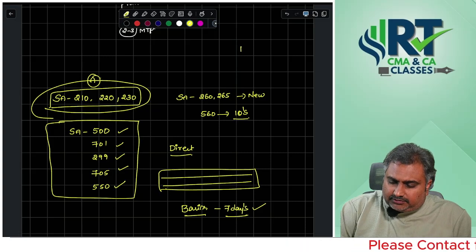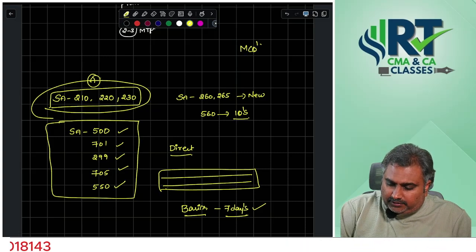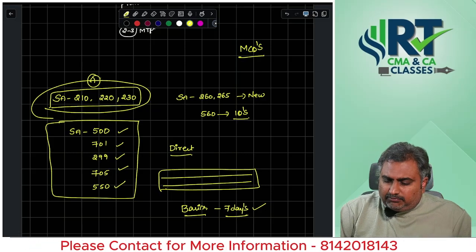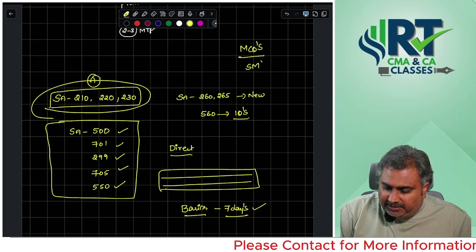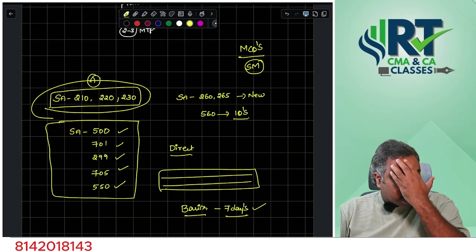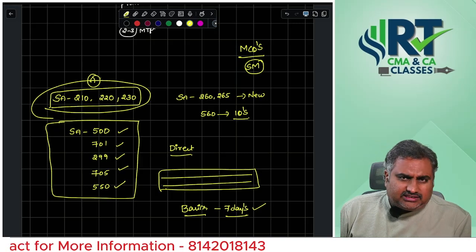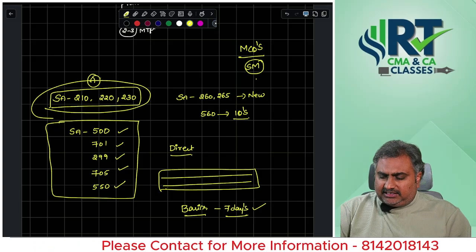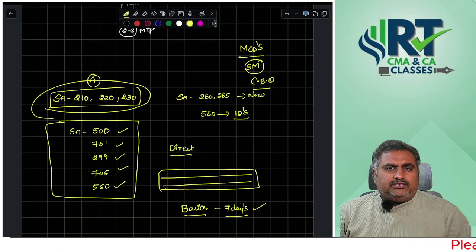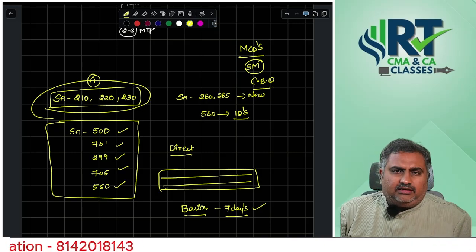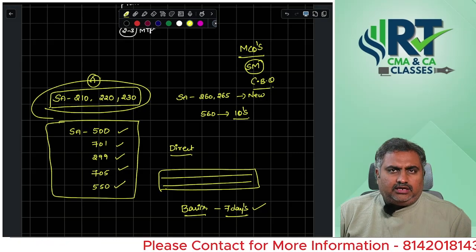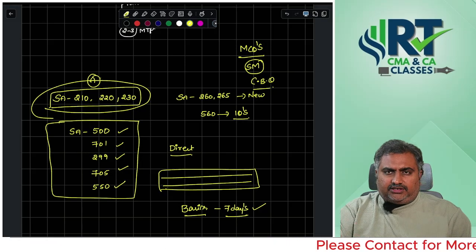And MCQs: if you want to solve MCQs of audit, you must have thorough knowledge. Compulsorily do the study material case based questions. If you observe the ICAI questions, they are not asking straight MCQs, they are asking case based questions only. Sir, how to approach them? Just check the study material. In each chapter, they provided one or two case based questions. Just go and solve them after finishing every chapter.